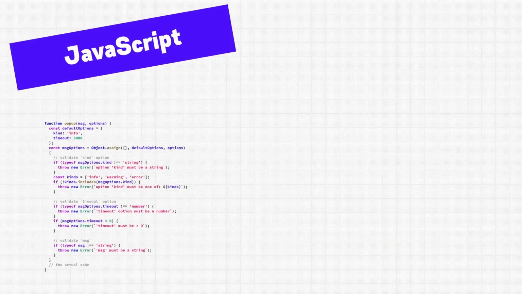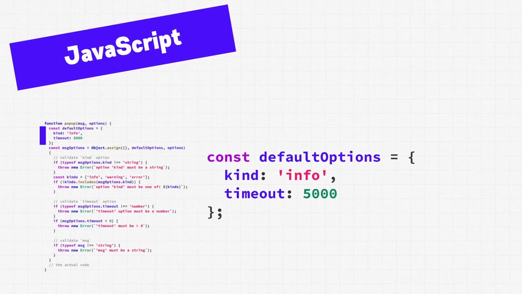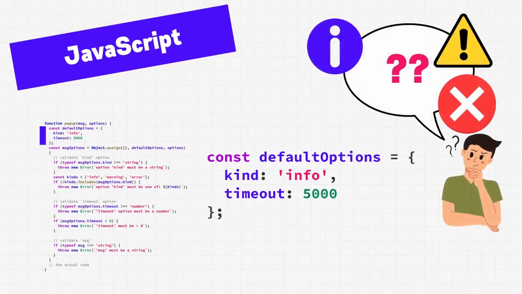Just for fun, we're going to fully expand the code for the popup function. I know it's too small to read, and that's fine, because we're not going to be reading all the code. We only need to look at these 4 lines right here. So these 4 lines set up the default options. If we try using the function without any options, then we'll get these defaults. This is useful information because now we know the available options, sort of. We know there is a kind option, and we know that the default is info.